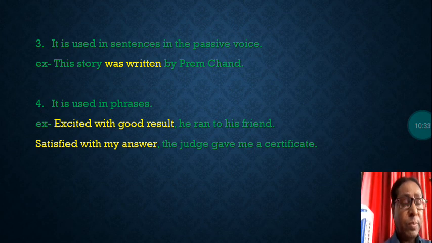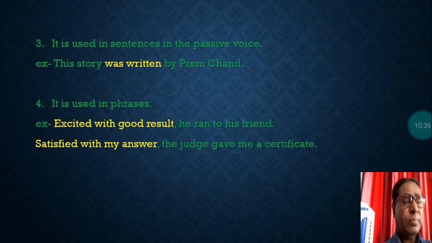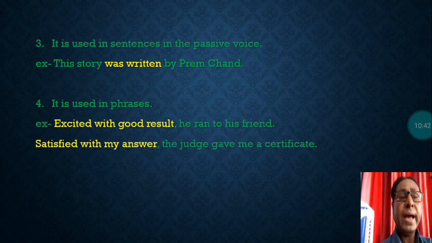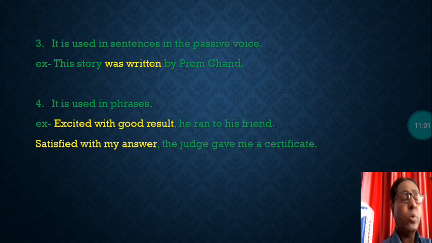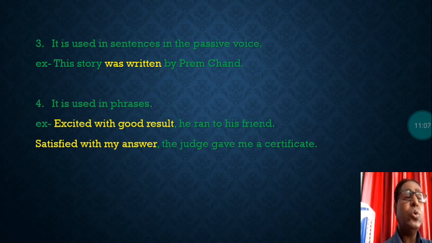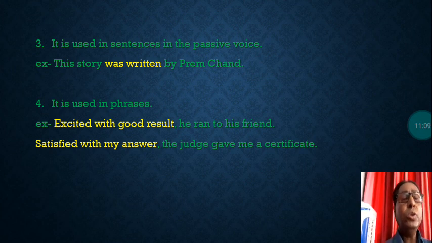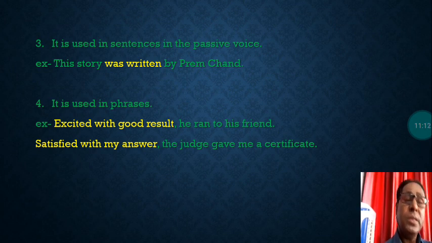You have read in the active and passive chapter that in a passive sentence we always use the third form of the verb, V3 form. And here also in this sentence you can see the example. This story was written. Fourth, it is used in phrases like excited with good result. All these highlighted words form a phrase, and excited is a past participle from the verb excite, excited. Excited with good result, he ran to his friend. Satisfied with my answer, the judge gave me a certificate.